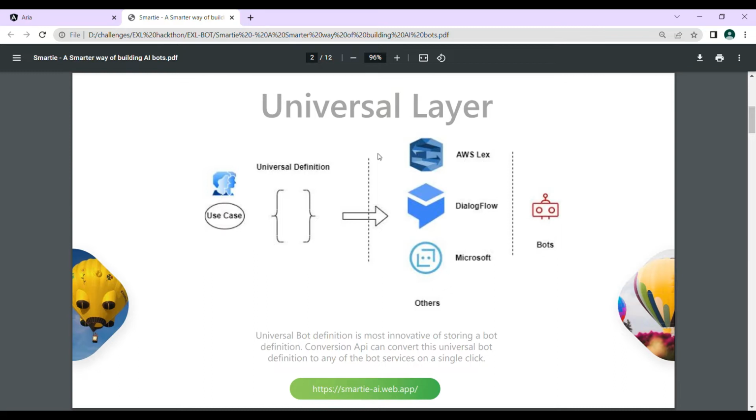So we have come up with something called a universal definition of a bot, where this bot definition can be easily converted into the bots of other service providers as well.